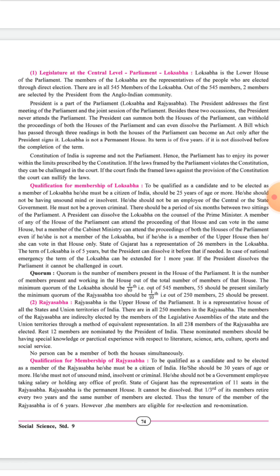How many members are there? 11 members. And what is the term of Rajya Sabha? Rajya Sabha is a permanent house. Unlike Lok Sabha, it cannot be dissolved.